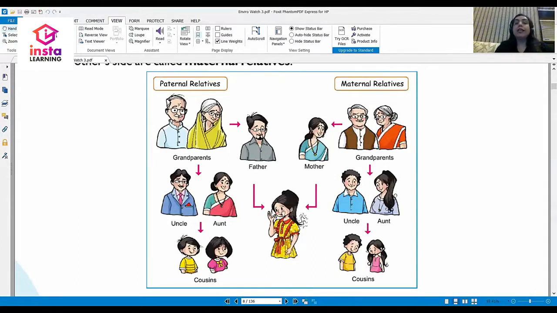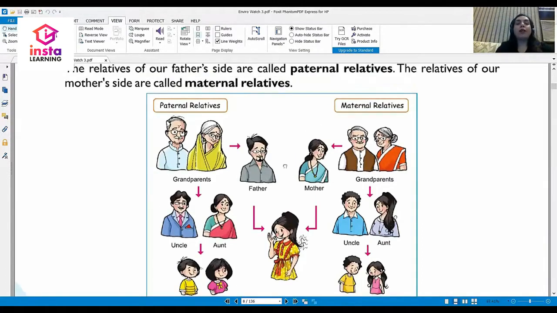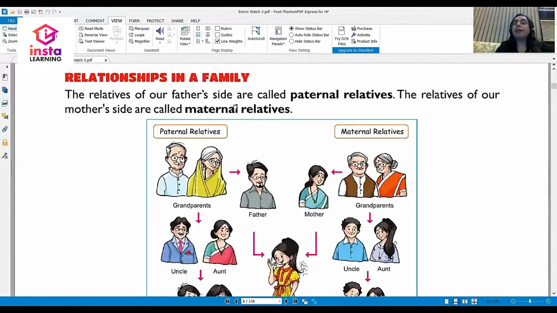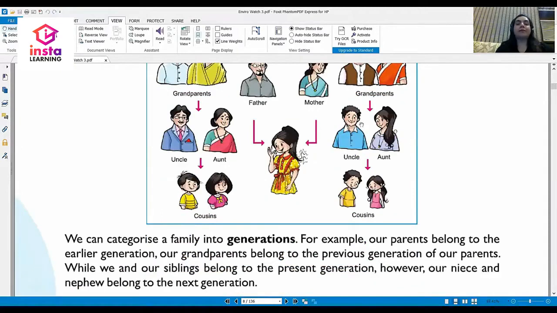On the other hand, we have our paternal relatives. Look at this. Your father's mother and father become your paternal grandparents. The sisters and brothers of your father and their families become your paternal uncles and aunts, and their children become your paternal cousins. So I'm sure you've understood that the relatives on our father's side are called paternal relatives, and the relatives on your mother's side are called maternal relatives.